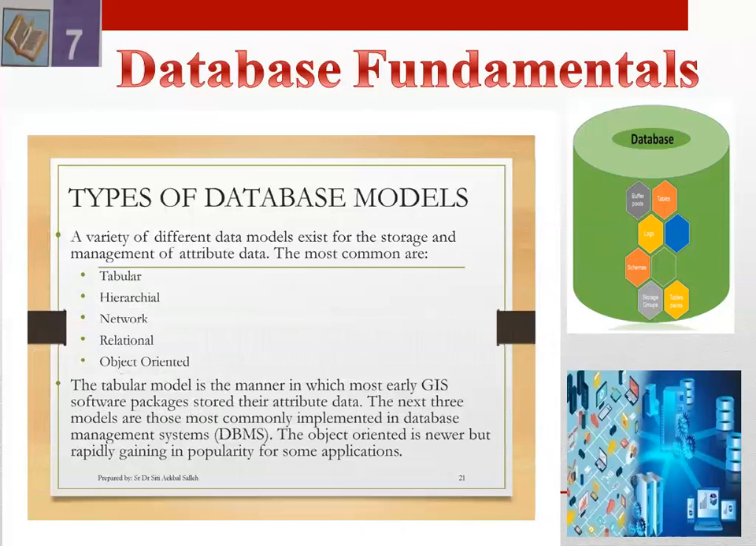A variety of different data models exist for the storage and management of attribute data. The most common are tabular form, hierarchical form, network, relational, and object-oriented. The tabular model is the manner in which most early GIS software packages stored their attribute data. The next three models are those most commonly implemented in database management systems. The object-oriented is newer but rapidly gaining in popularity for some applications. So all these are the types of database models.